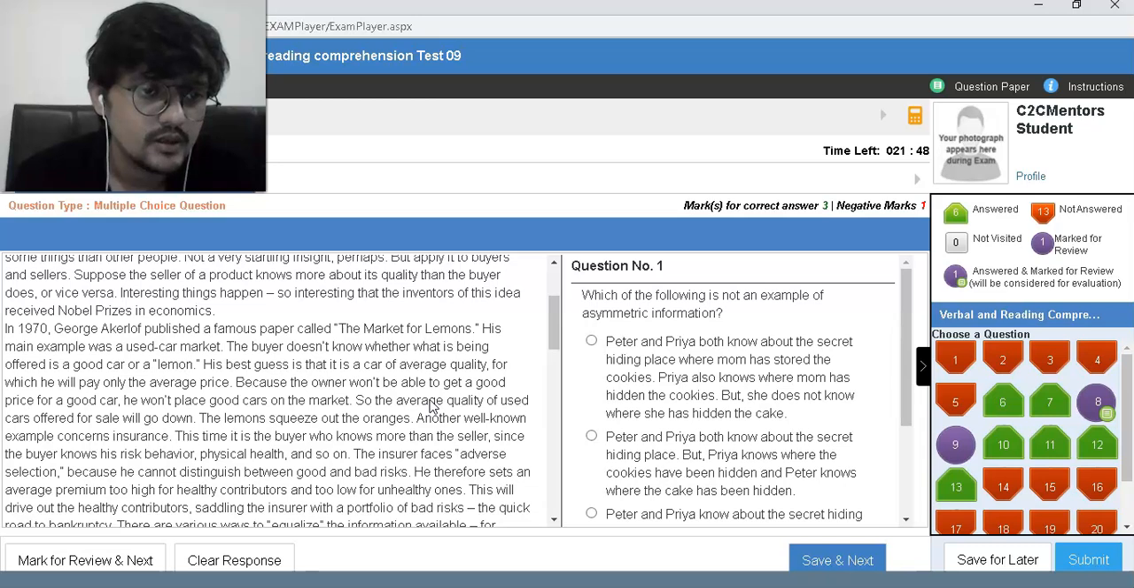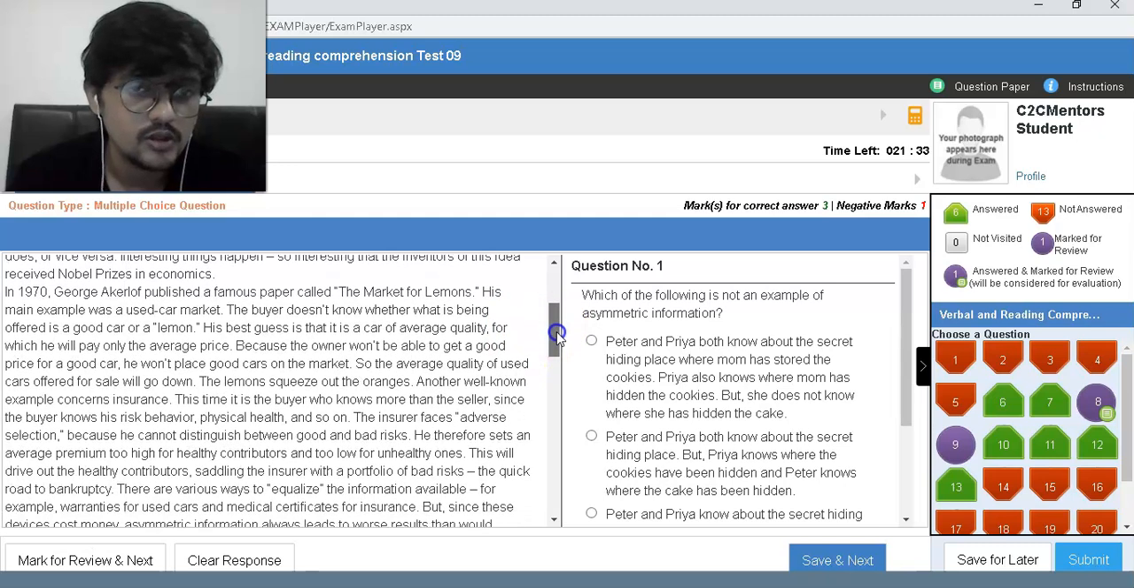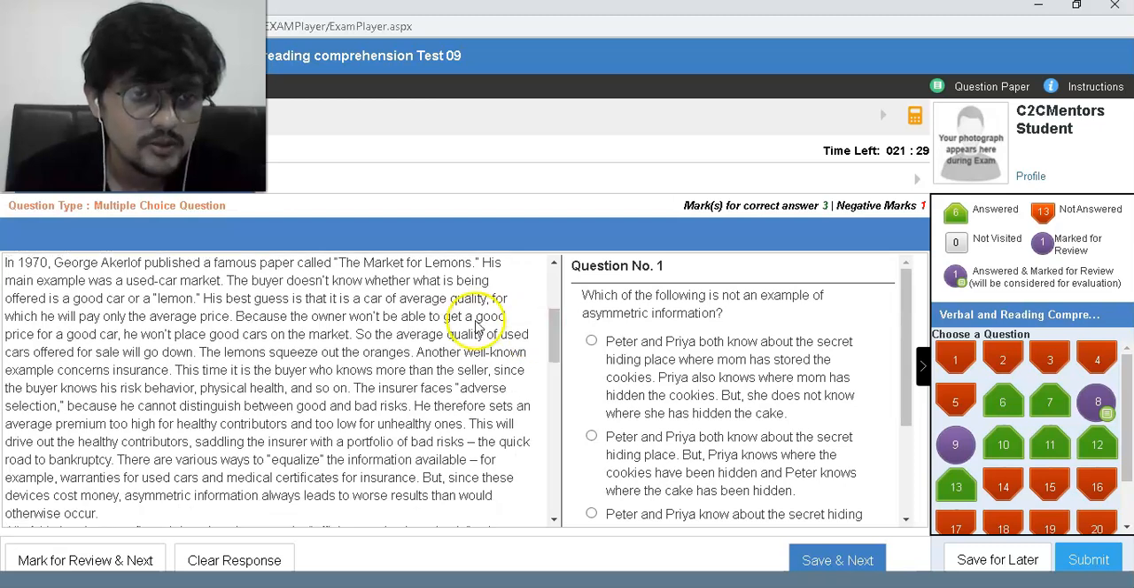George Akerlof published a famous paper, The Market for Lemons. His main example was the used car market. The buyer doesn't know whether what is being offered is a good car or a lemon. His best guess is that it is a car of average quality, for which he'll pay only the average price, because the owner won't be able to get a good price for a good car. He won't place good cars on the market.